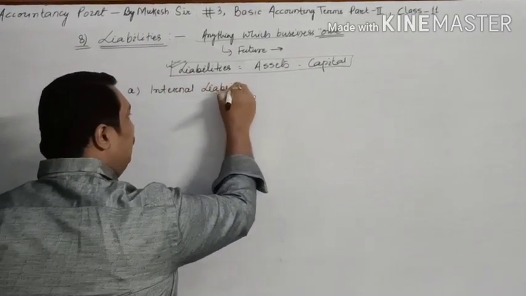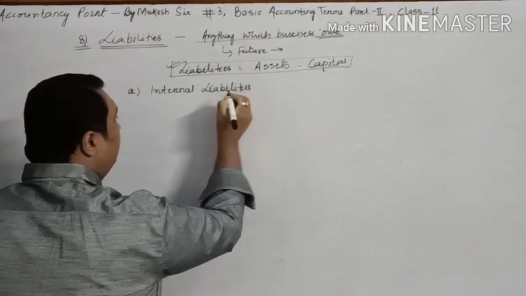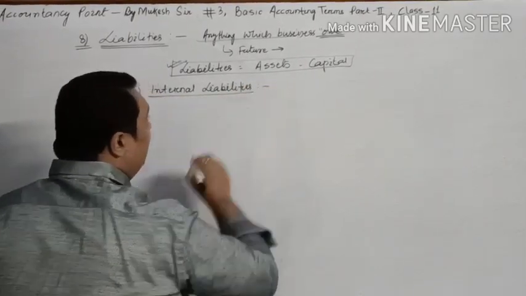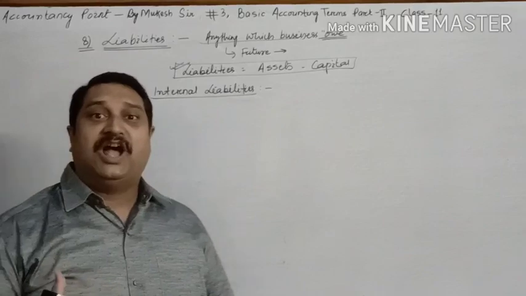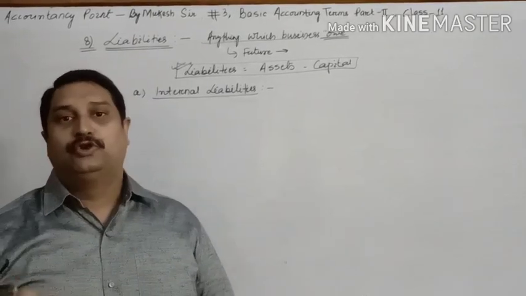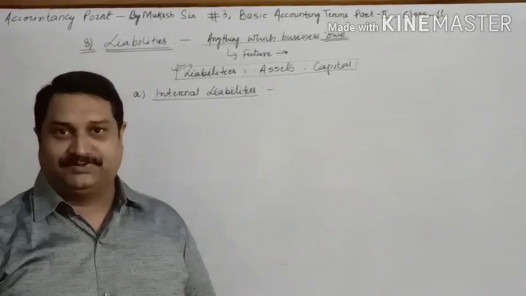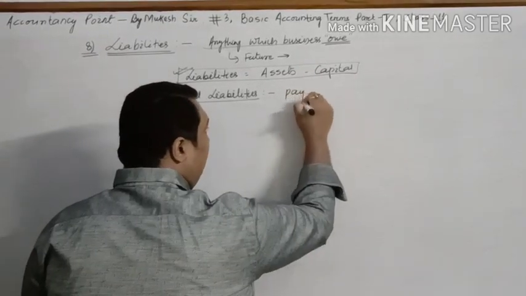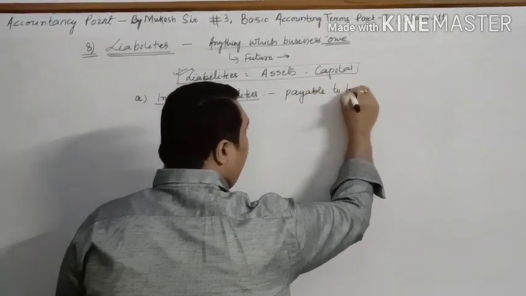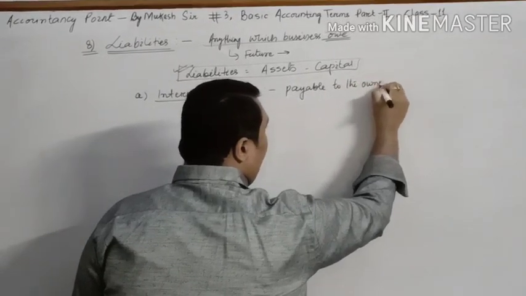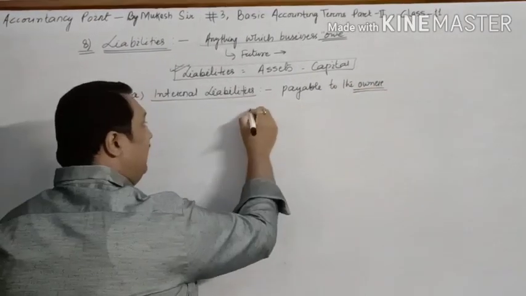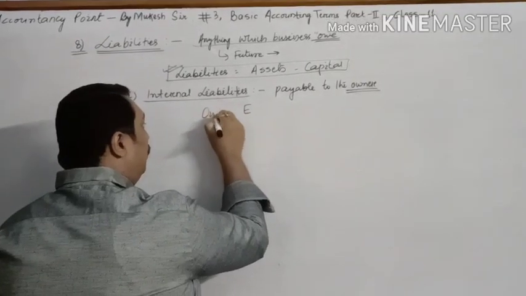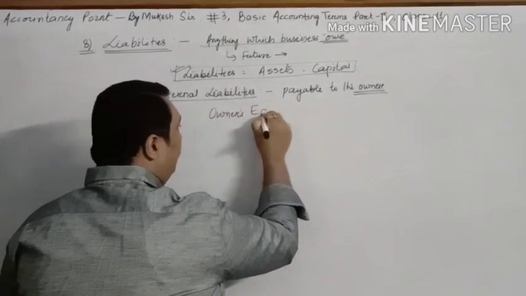Now let us understand what internal liabilities are. Internal liabilities are those liabilities which are payable to the owner of the business. That is why they are also known as owner's equity.